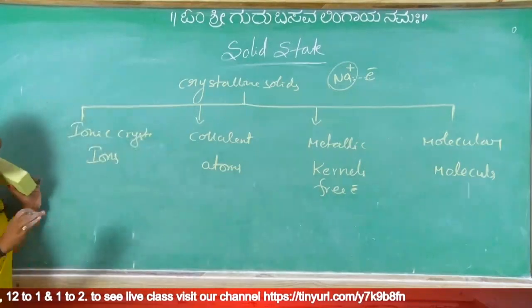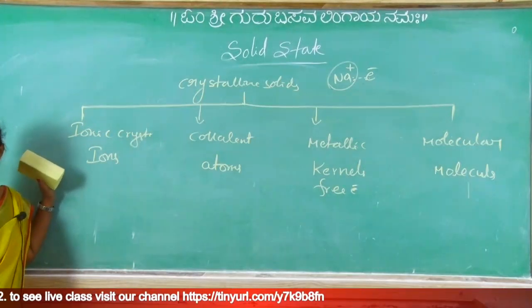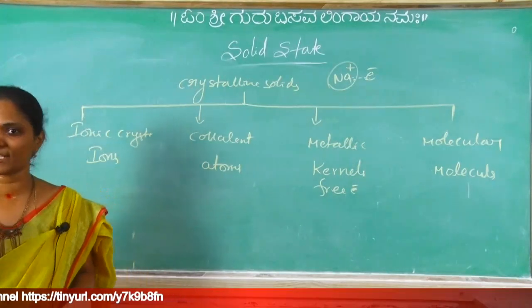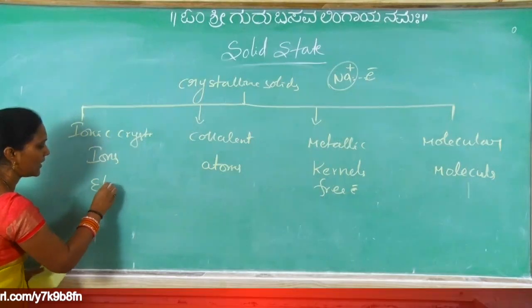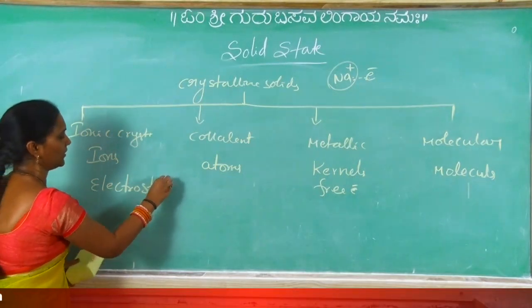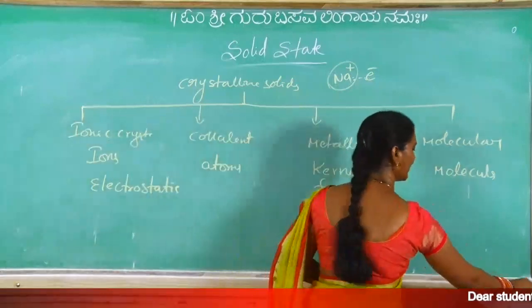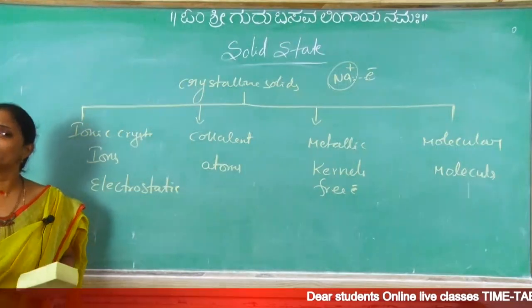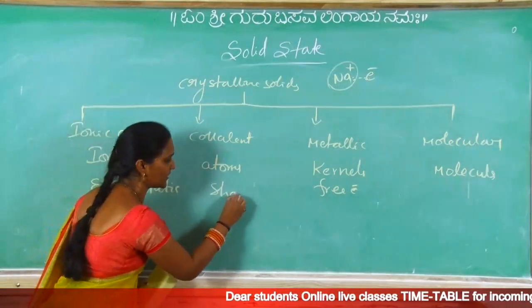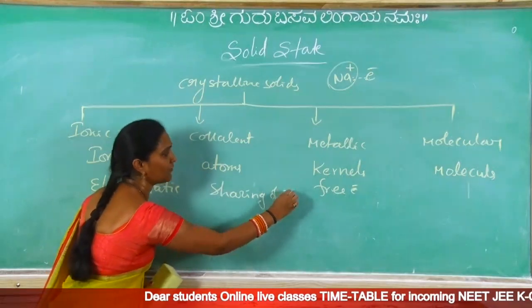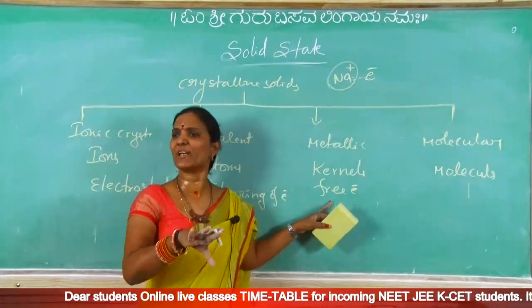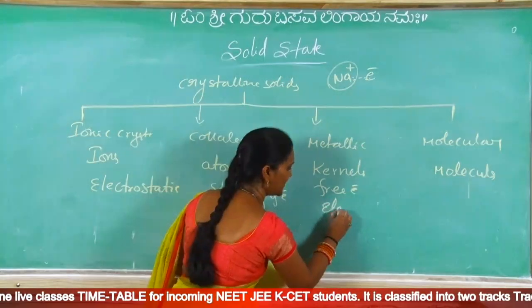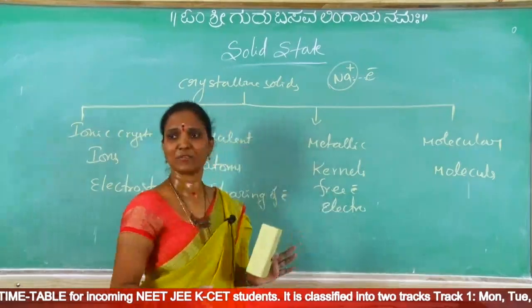Okay. Next, what are the interactions between these? Ions are bonded by ionic bond. Ionic bond means electrostatic interactions. So here the interactions are electrostatic interactions. And in covalent crystals, covalent bond means sharing of electrons. So the interactions are sharing of electrons. In metallic crystals, again the metal kernel is positive and the free electron is negative. Positive and negative, so the interactions are electrostatic interactions, but not between two ions, since one is the free electron.